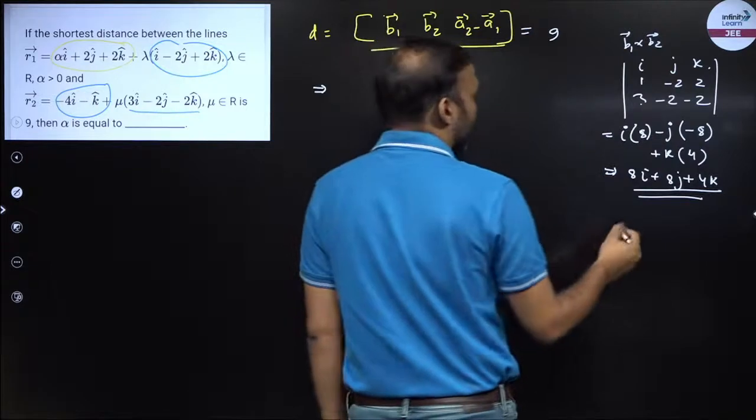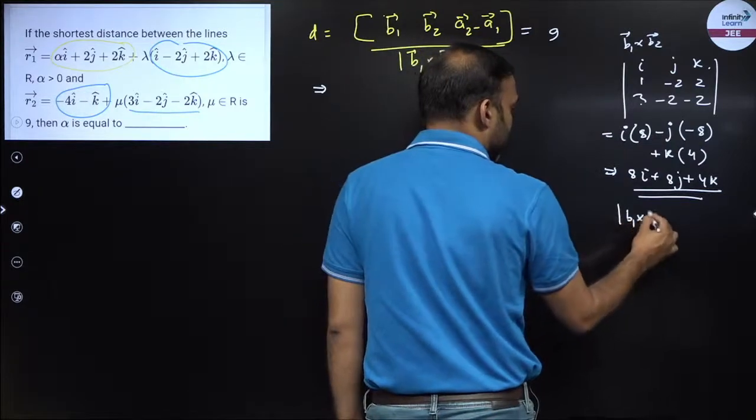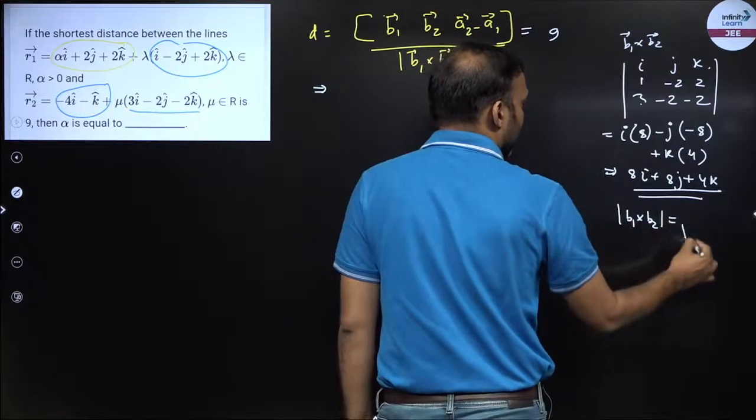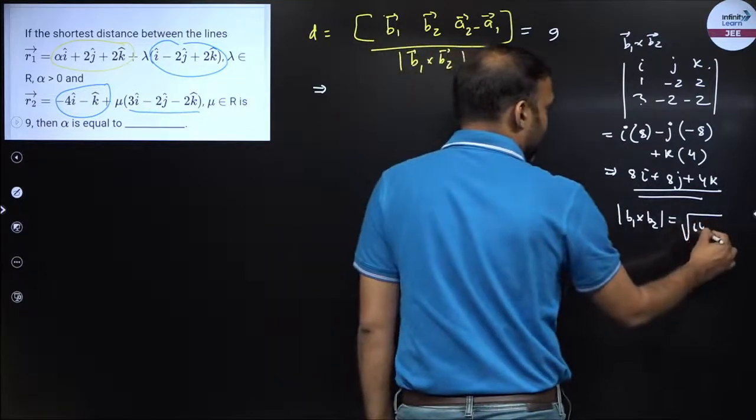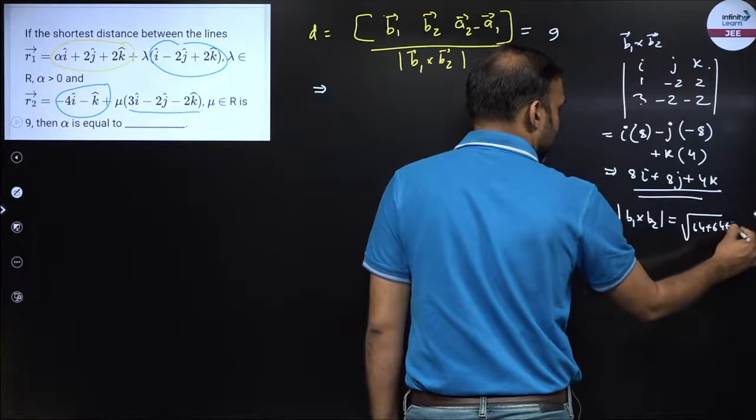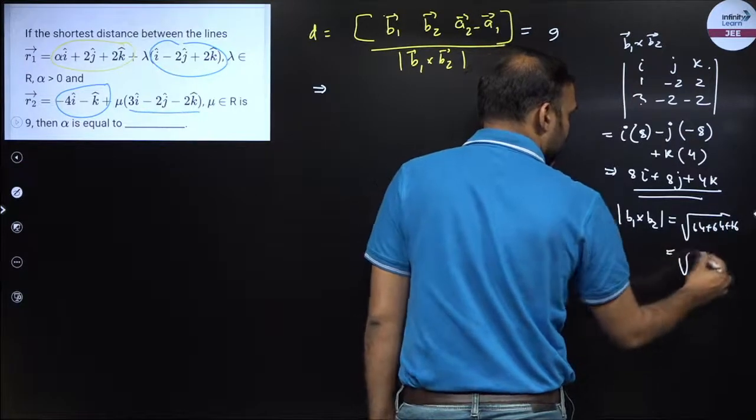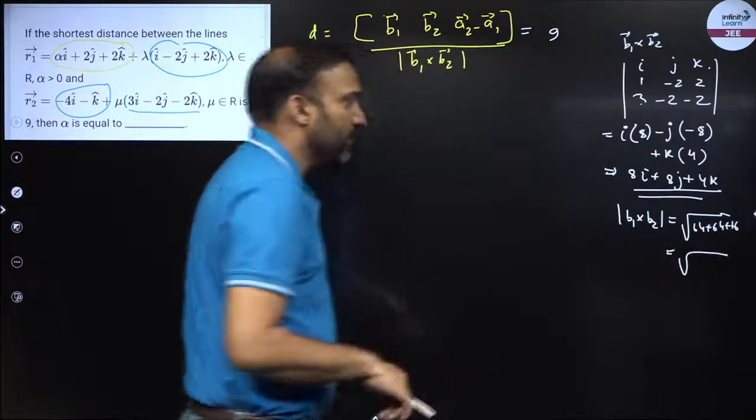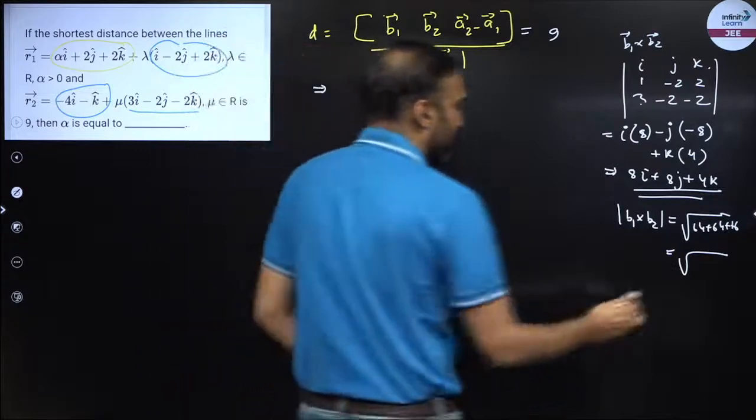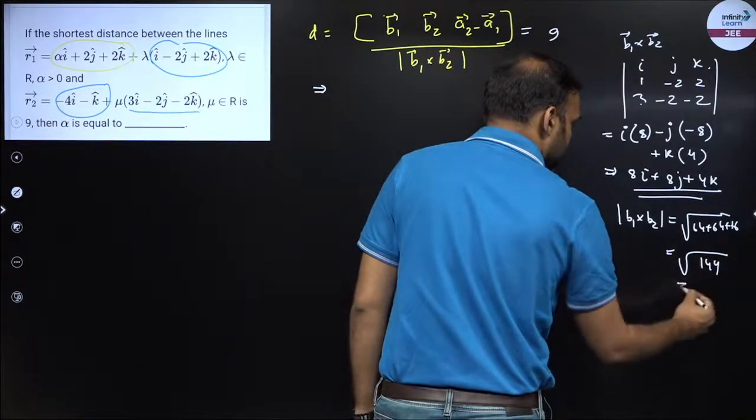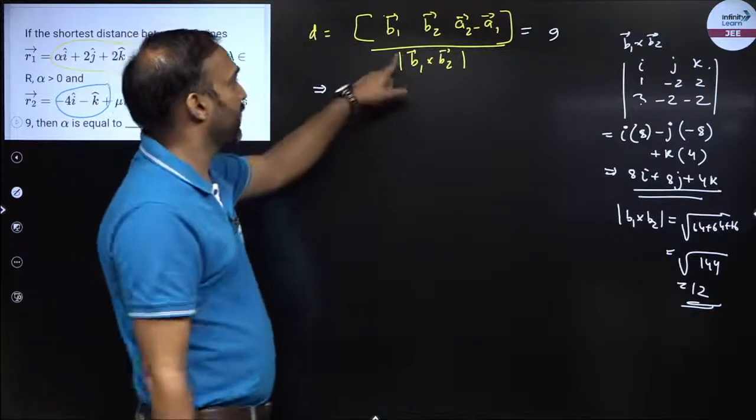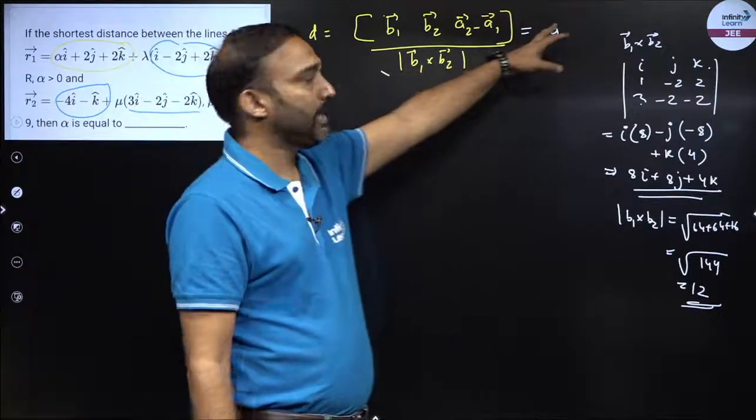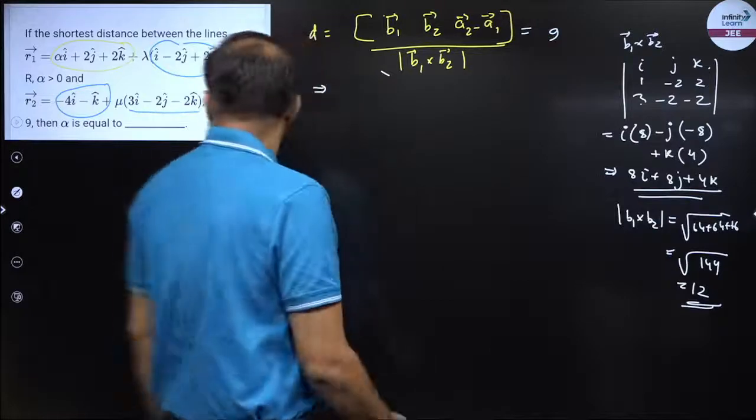So if I find the modulus of B1 cross B2, it would be 8 squared, 64, plus 64 plus 16. So this would be how much? 128, 144. So this becomes equal to 12. So I know the modulus of B1 cross B2 is 12. So I can write this is 12, cross multiply, this becomes 9 into 12.